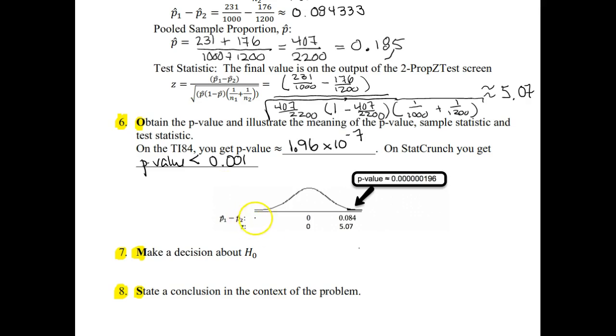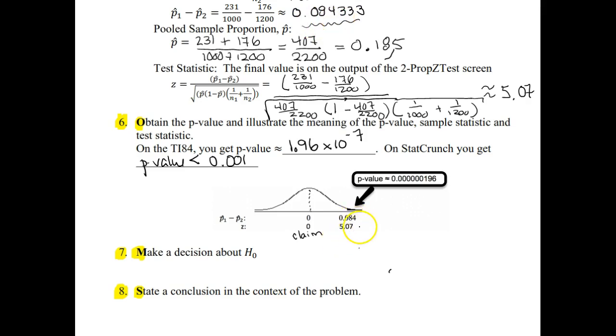Alright, so as we are looking at displaying what all of those numbers mean, so again, if our null hypothesis is true, so again, in the center goes the claim, we would expect a difference here of 0. Z-score on center is 0. But our actual difference between the groups in the sample, that p-hat1 minus p-hat2 was this 0.084 if we round it off.